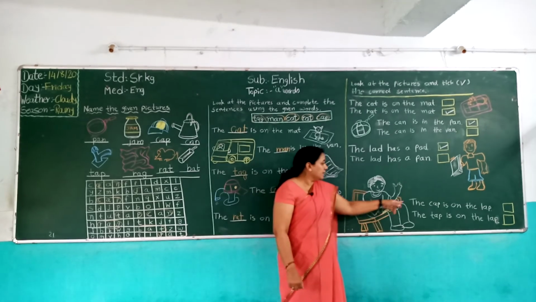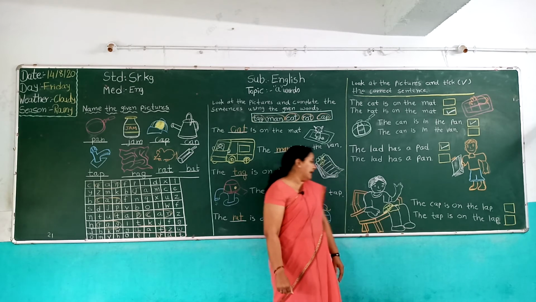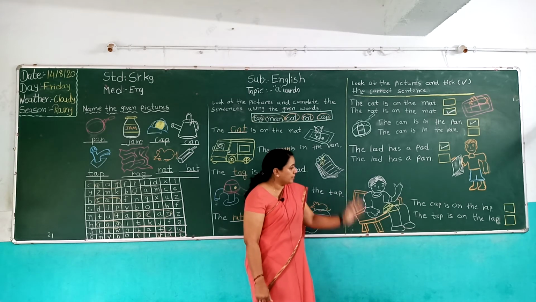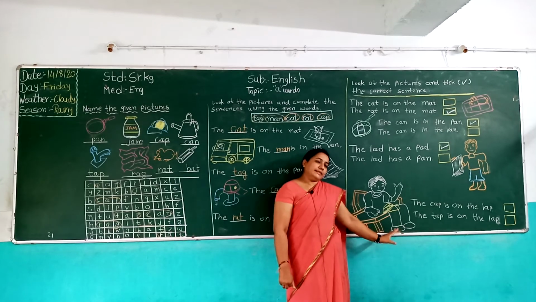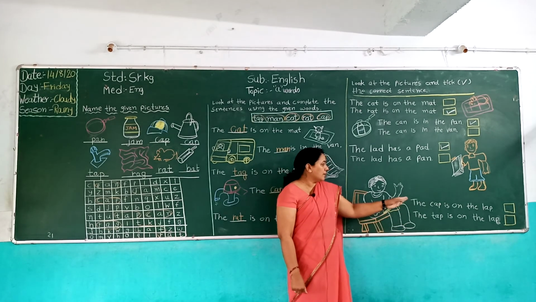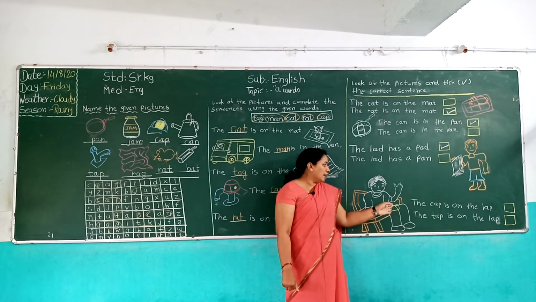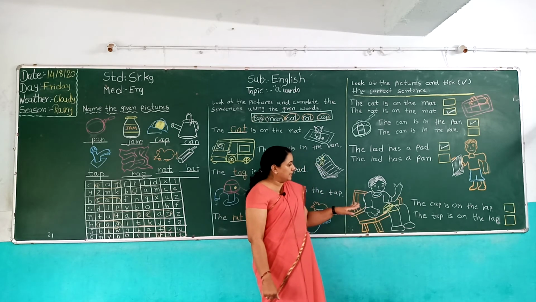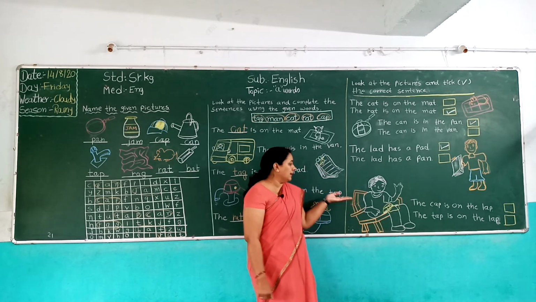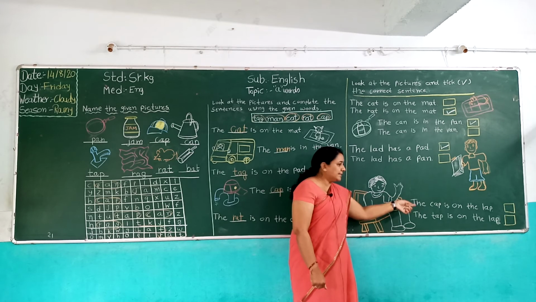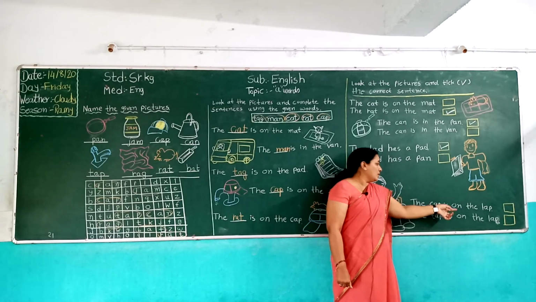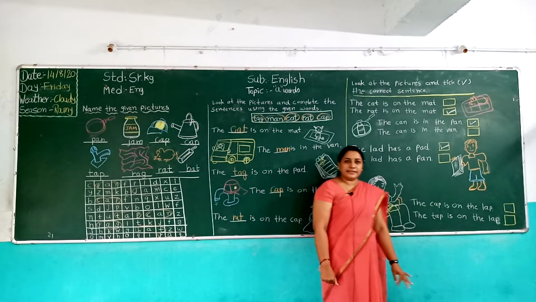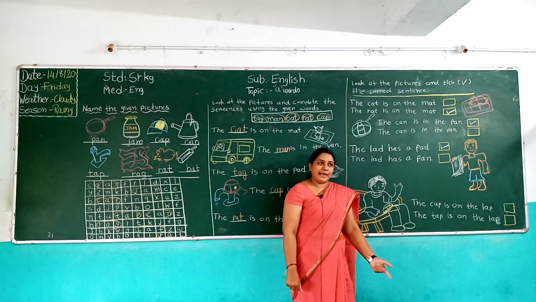Then the cap is on the lap. The tap is on the lap. It's a boy. Her lap, cap. The cap is on the lap. T-H-E the cap, I-S is, O-N on, T-H-E the lap.